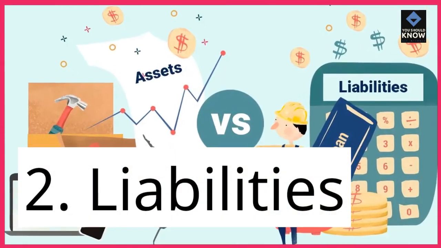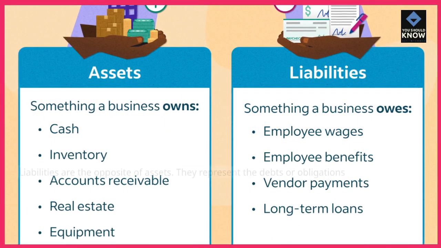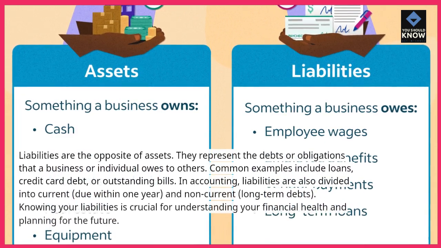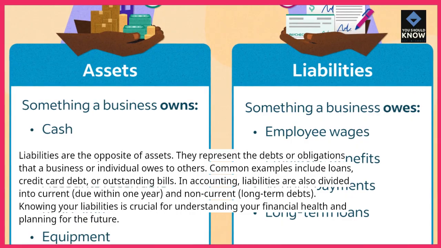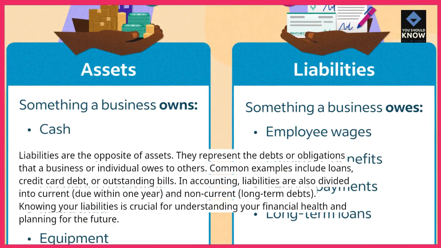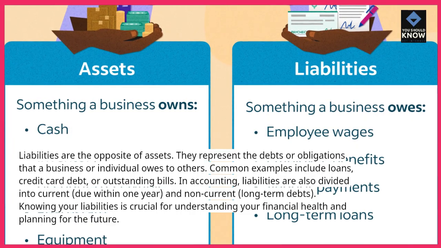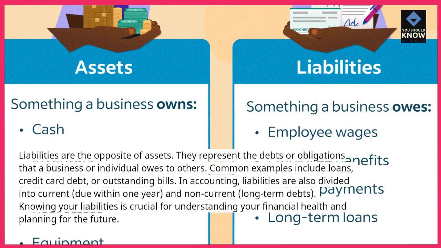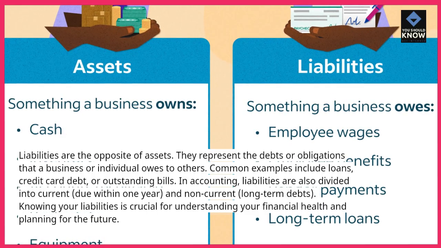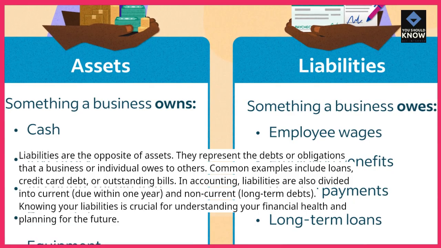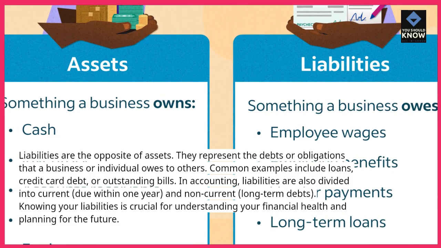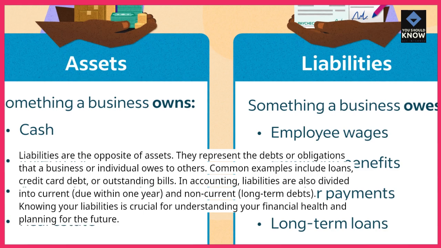2. Liabilities. Liabilities are the opposite of assets. They represent the debts or obligations that a business or individual owes to others. Common examples include loans, credit card debt, or outstanding bills. In accounting, liabilities are also divided into current, due within 1 year, and non-current, long-term debts. Knowing your liabilities is crucial for understanding your financial health and planning for the future.